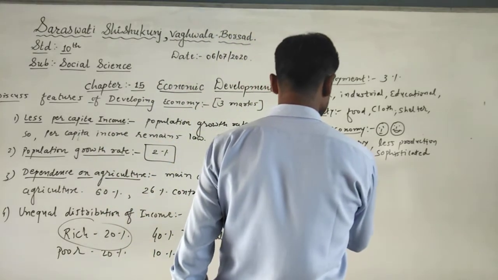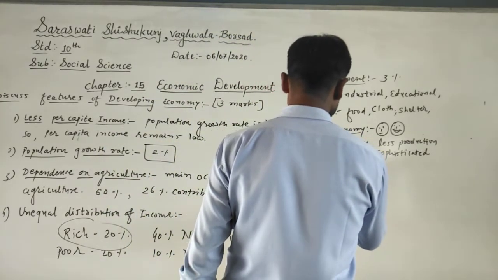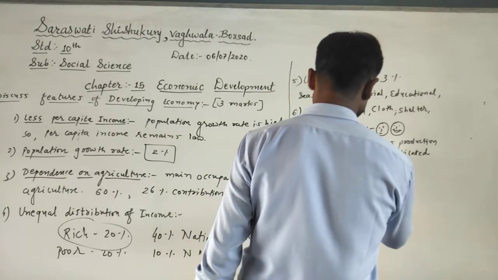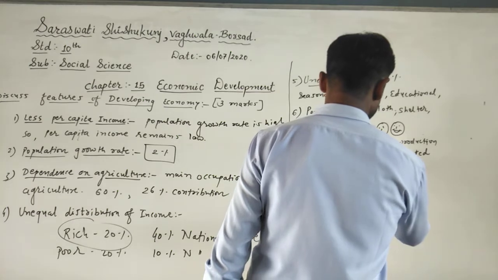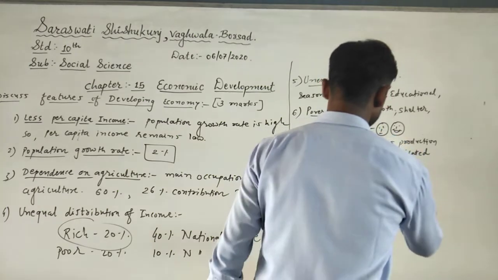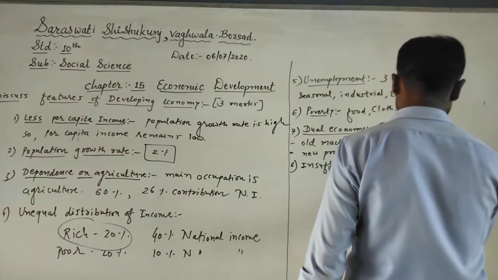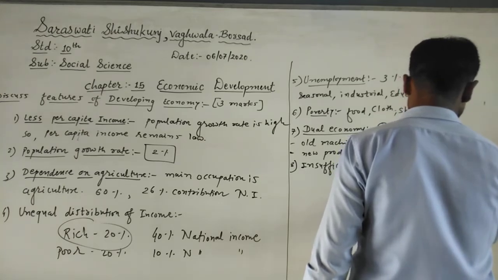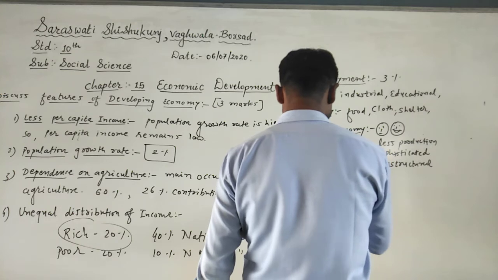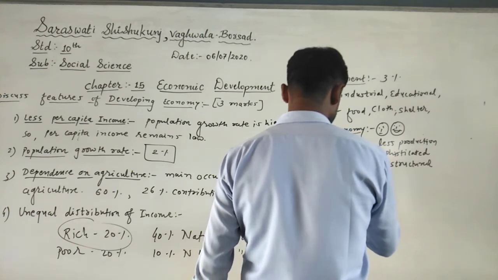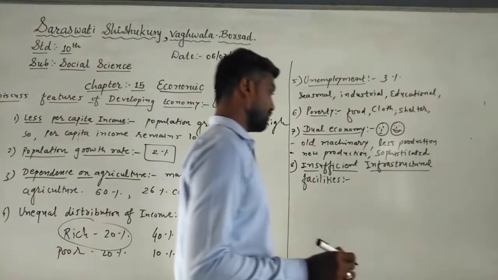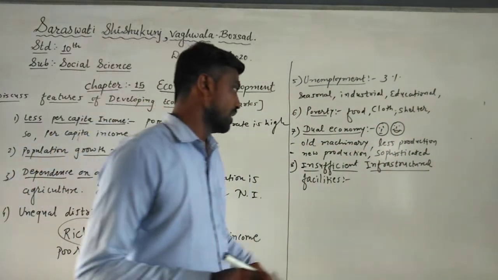Now the eighth number is insufficient infrastructural facilities. Students, you just see what insufficient infrastructure facilities are.